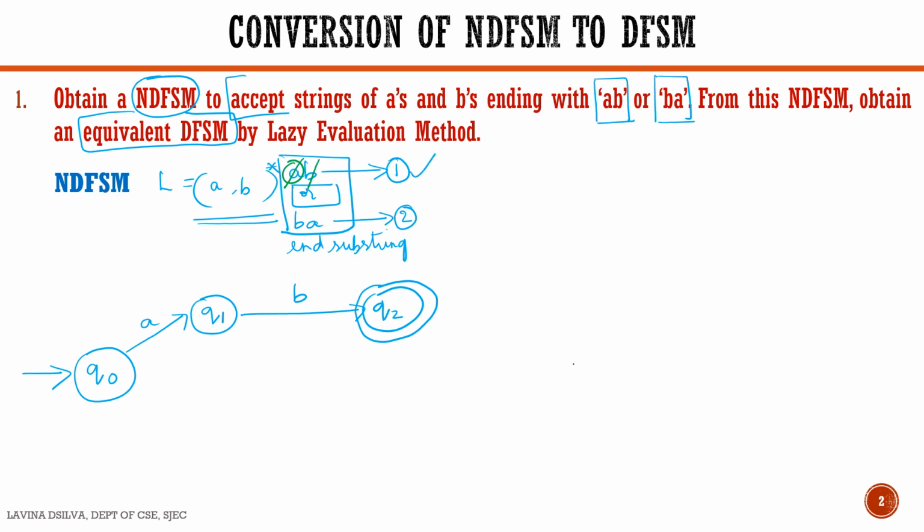Now take the path number 2. That is Q0 on seeing a B goes to some state Q3. That is, it has seen this B. And then Q3 on seeing an A goes to some state Q4. That is, it sees this A. So we know we have come to the end of the string. So Q4 is our final state.